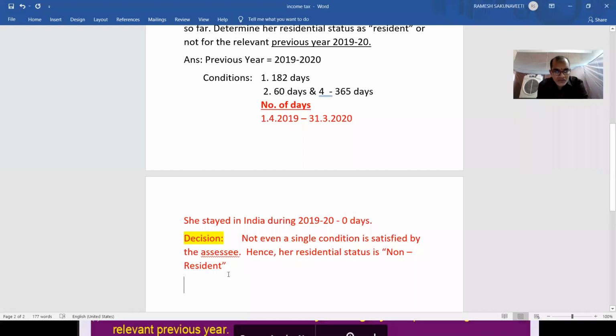Okay, this is problem number 3. I will do one problem. We will see how to apply those conditions.